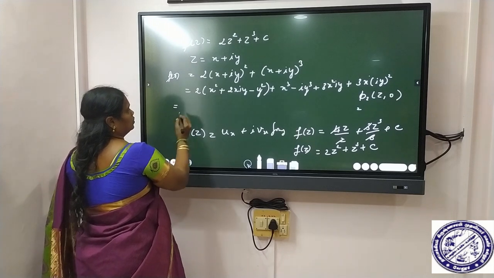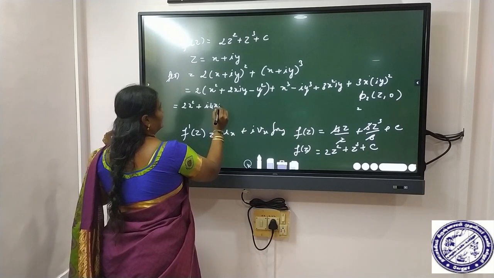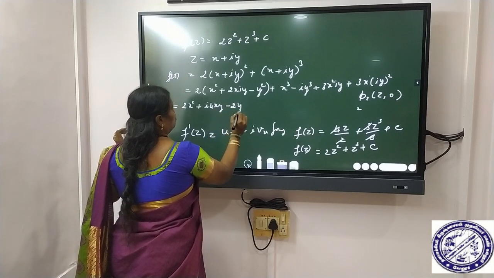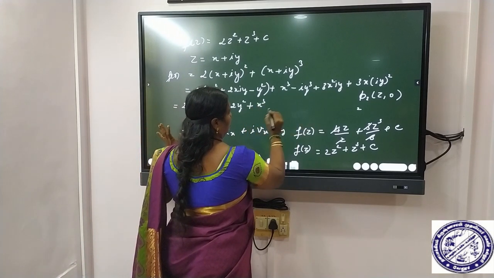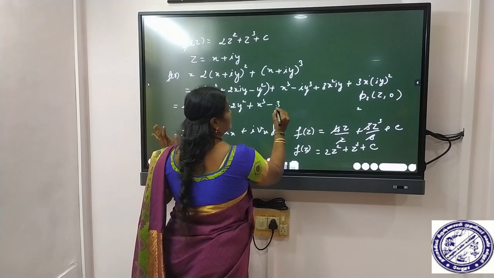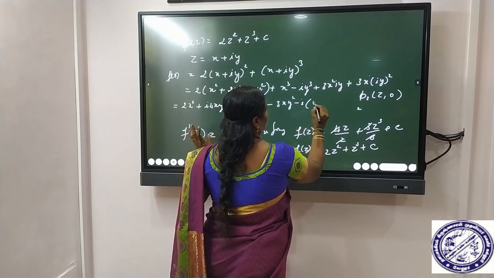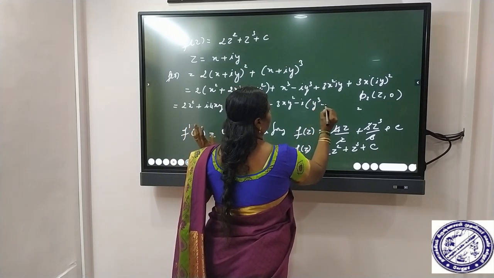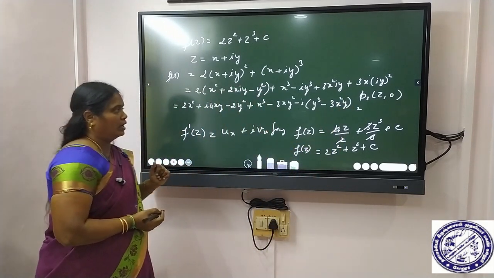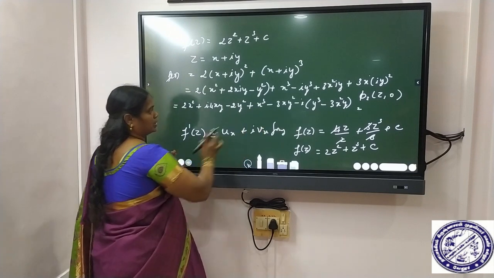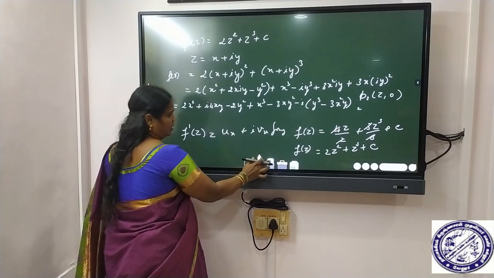It is equal to 2x squared plus i into 4xy minus 2y squared, then x cubed minus 3xy squared minus i into y cubed plus 3x squared y. Now we write this equation in the form of a complex term, that means real and imaginary parts.